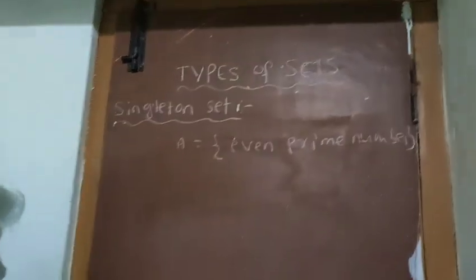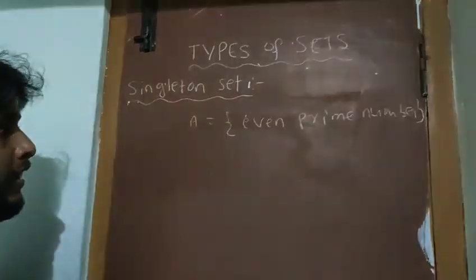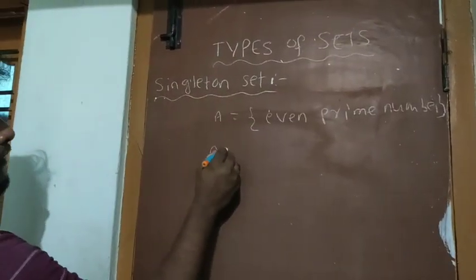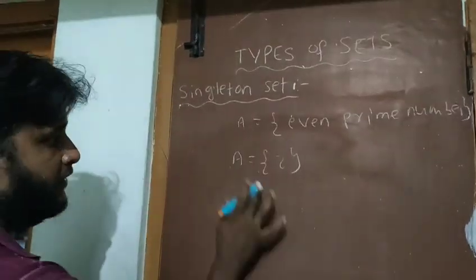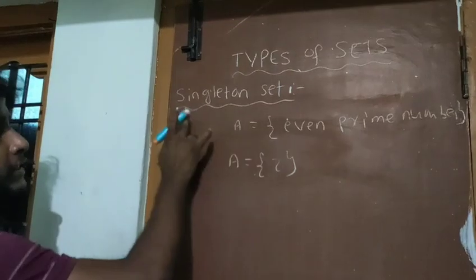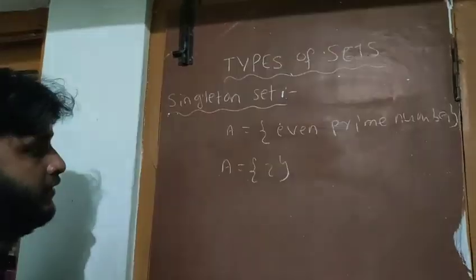How many prime numbers are even? According to our knowledge, we have only one number which is even and prime, that is 2. So here we are having only one element, so this type of set is called a singleton set.